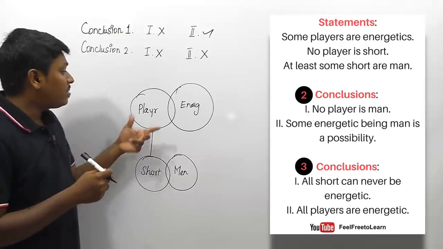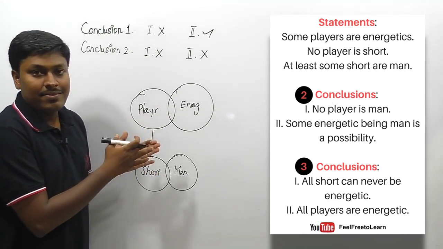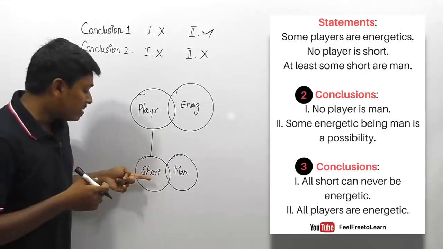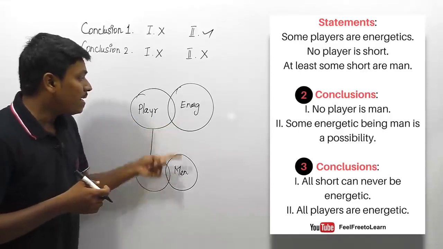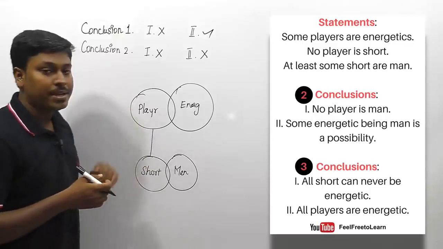So friends, always remember that after drawing a diagram, analyze the Venn diagram properly for just 5 or 10 seconds, right? There is no link between player and short, but it is possible to connect short and energetic, energetic and men, and men and player, right? But there is no possibility of connecting short with player.